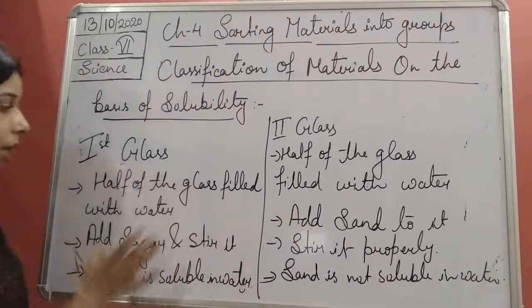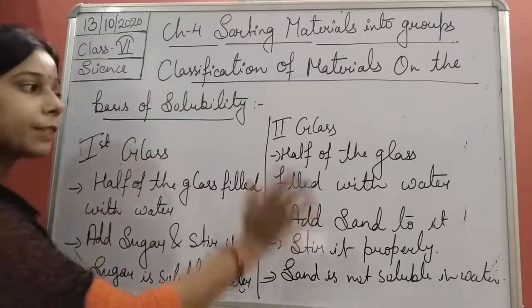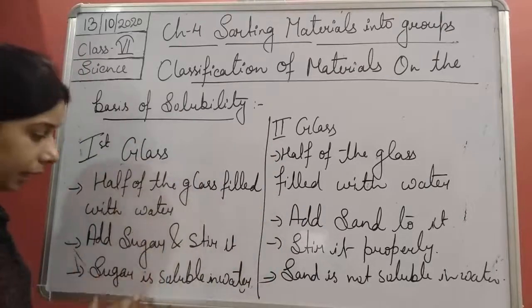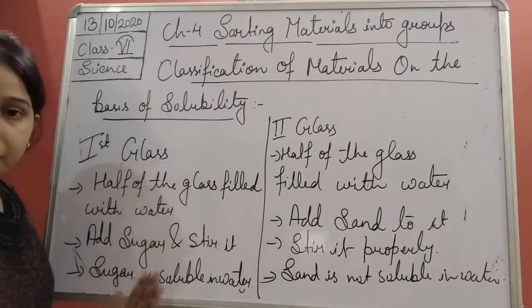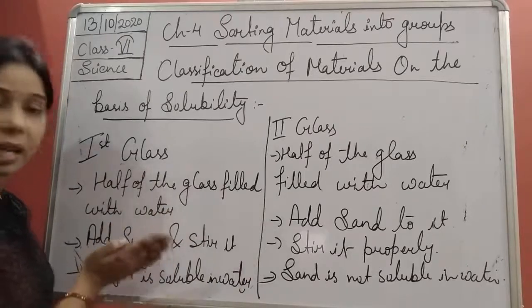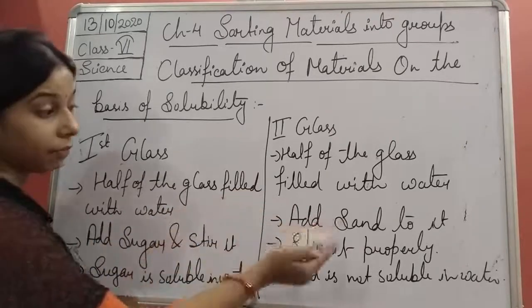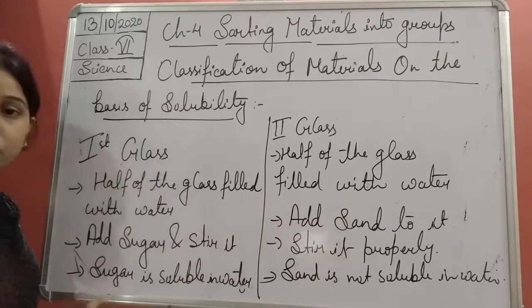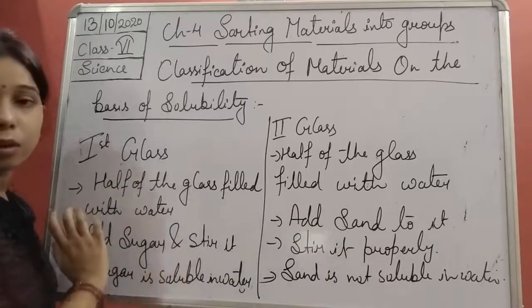Okay, so in both of the cases we have done each and everything the same, but the material we have taken is different. In the first one we have taken sugar, in the second one we have taken sand, and we observe that sugar dissolves in water but sand does not dissolve.